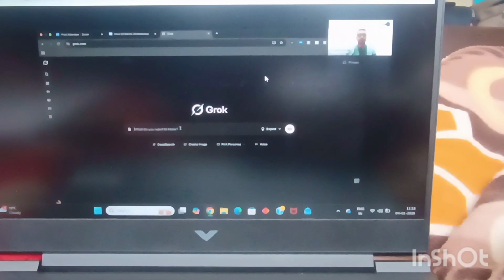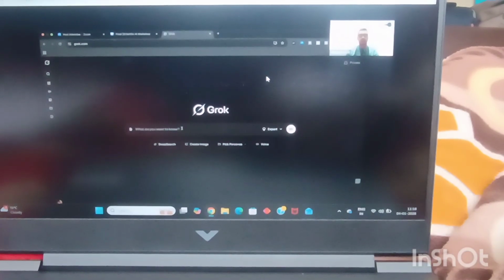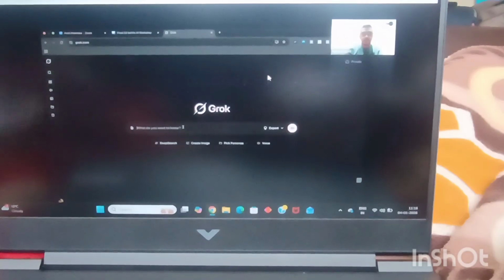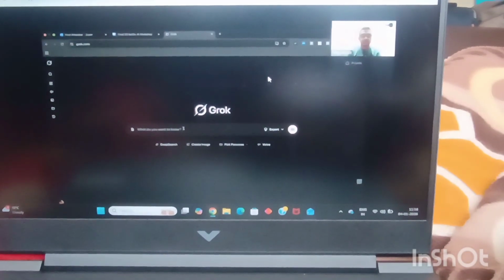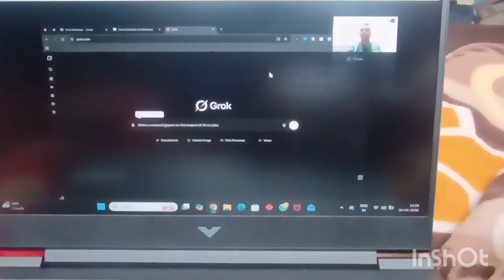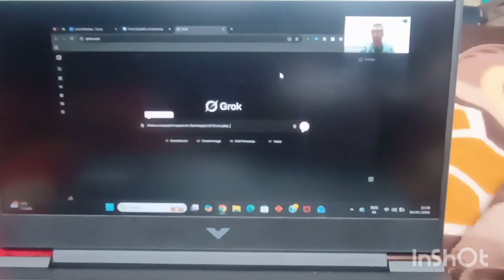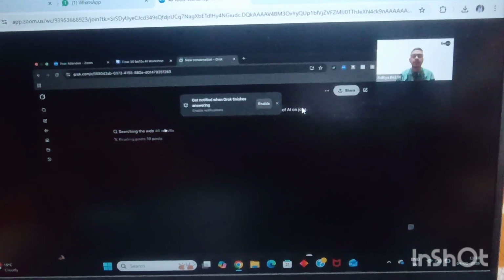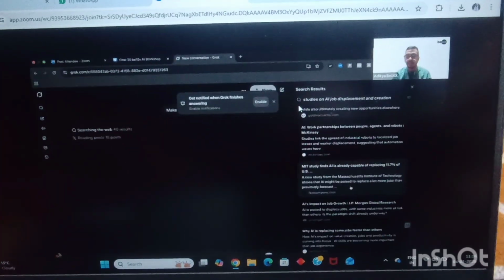So what we can do, we can ask Grok for a report on the impact of AI on jobs, and we can hit enter. Now, once we hit enter over here, Grok will try to do certain research. It will try to read certain posts, etc., etc. And you can see over here what exactly it is being able to do.